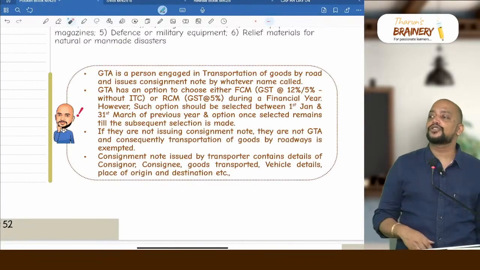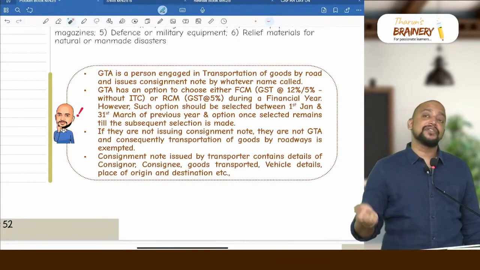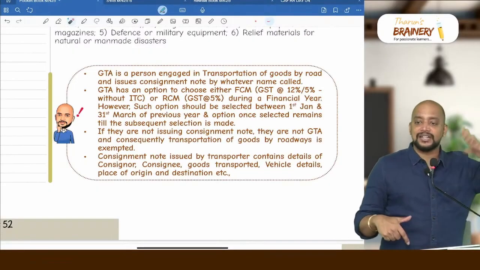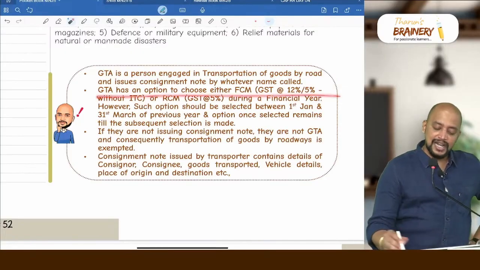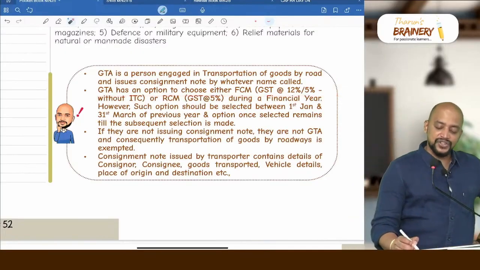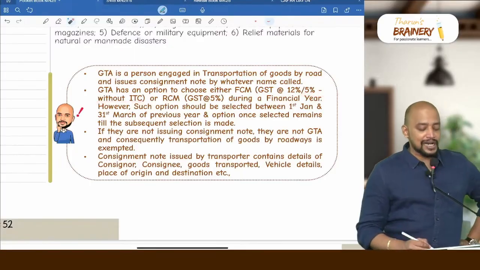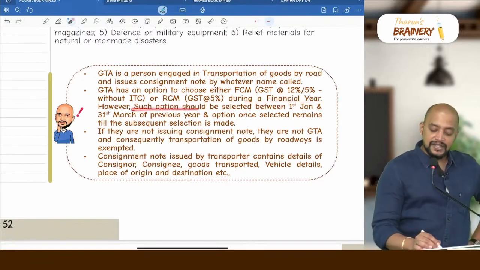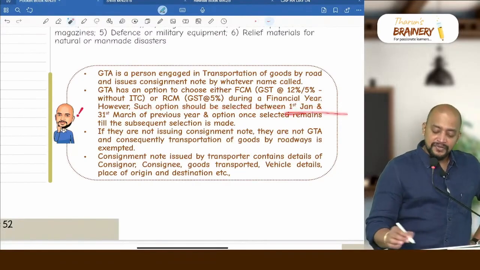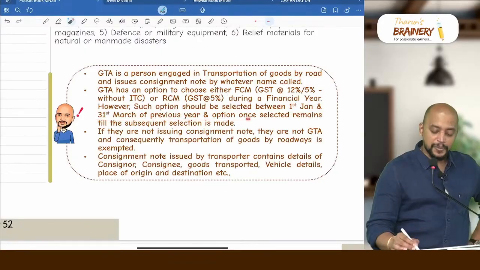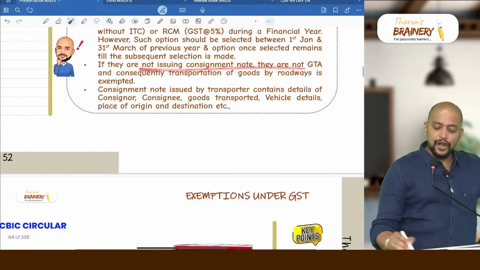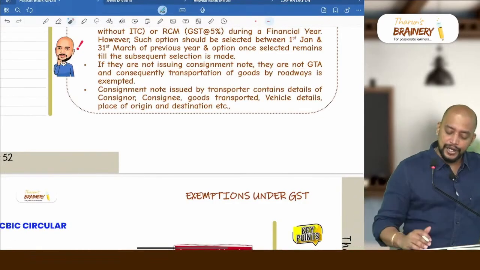Whereas GTA has another option, that is RCM, where the recipient will pay. But when do they need to exercise this option? For every financial year, and they need to exercise this option in the last quarter of the previous year. So between January 1st to March 31st of the previous year, GTA has the option to choose either FCM, that is GST at the rate of 12% or 5%, but wherever it is 5%, it is without ITC, or RCM. RCM will be 5% during a financial year. The option selected remains till the subsequent selection is made. And if they are not issuing a consignment note, they are not called GTA. Already I told you this point.